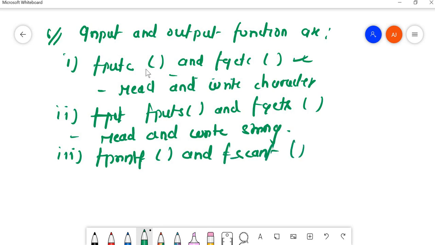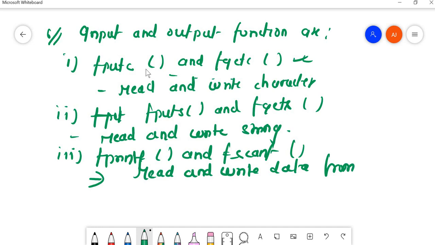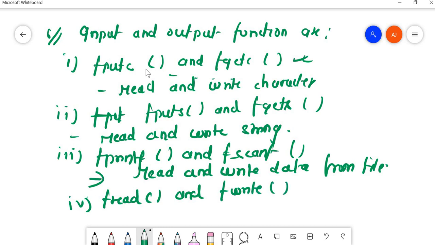They are used to read and write data from a file. Next one is fread and fwrite, which again are used to read and write data from a file.